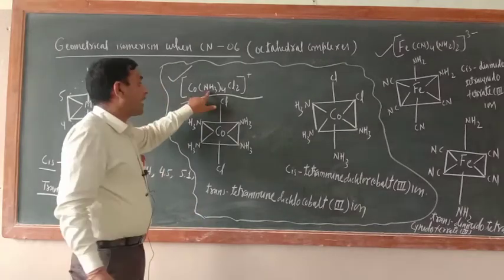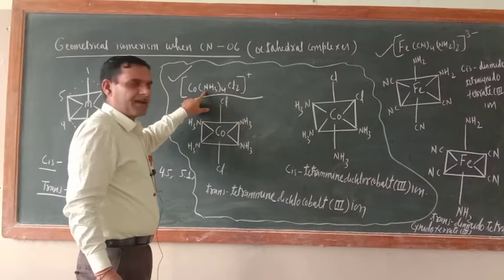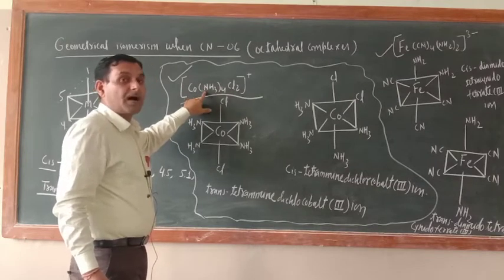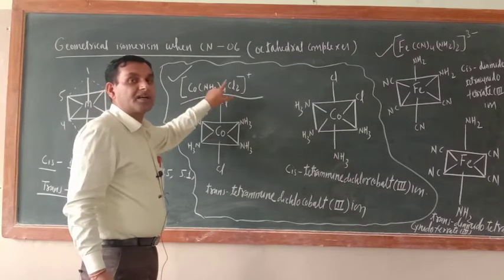So this is ammine, this is chloro or chlorido. Which should be named first? Tetraamminedichloridocobalt(III) ion.